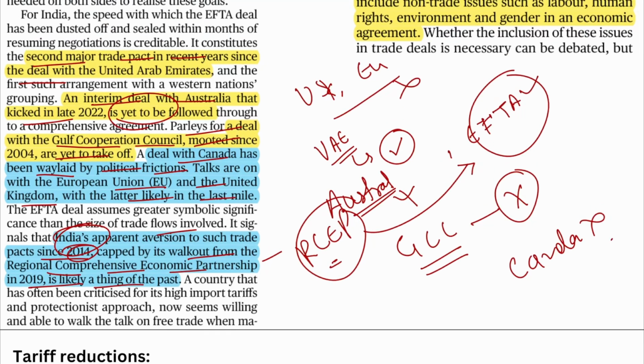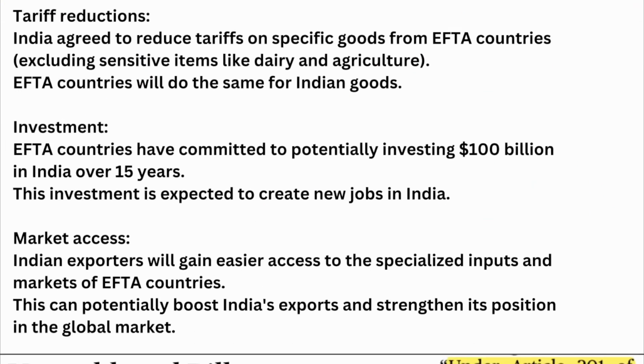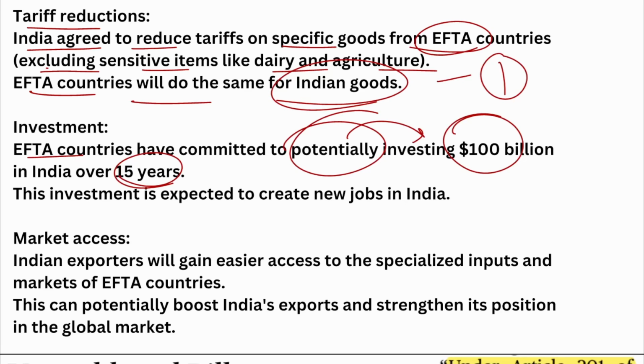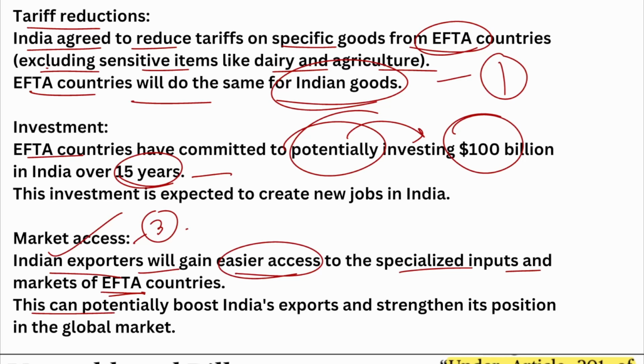All right. So now let us talk about what we can expect from this deal. One thing is tariff reductions, TEPA. India agreed to reduce tariffs on specific goods from EFTA countries, excluding sensitive items like dairy and agriculture, and EFTA countries will do the same for Indian goods. So this is the first thing. Furthermore, we are seeing potential investment of 100 billion USD over the next 15 years and creation of 1 million jobs. All right, and market access is the third and most important thing. Indian exporters will gain easier access to specialized inputs and the market of EFTA countries, and this can potentially boost India's exports and strengthen its position in the global market.